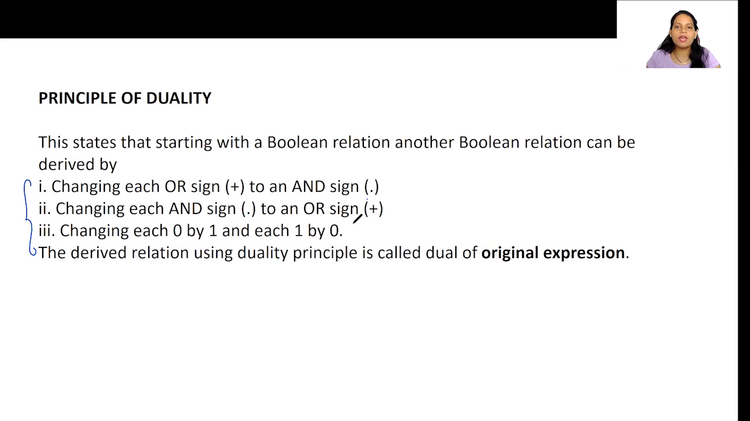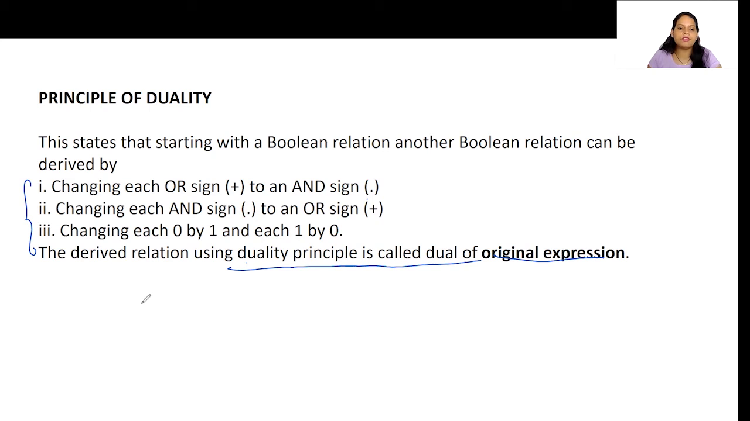So what they're saying is, every time we have an OR, we will change it to AND. Every time we have a 0, we will change it to 1, 1 to 0, and vice versa, isn't it? So when we do that, a Boolean relation can be derived from another Boolean relation. The derived relation using the duality principle is called the dual of the original expression.